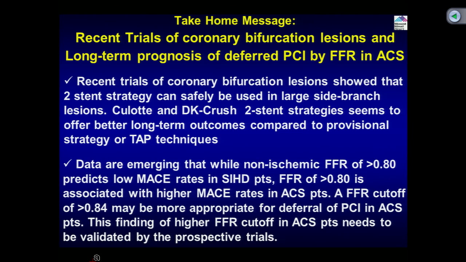And then data are emerging that while non-ischemic FFR of more than 0.8 predicts low MACE rates in stable ischemic heart disease patients, FFR of 0.8 is associated with a higher MACE rate in ACS patients. An FFR cutoff of more than 0.84 may be more appropriate for deferral of PCI in ACS patients. This finding of a higher FFR cutoff in ACS patients needs to be validated by prospective trials, because what we have is just observation.